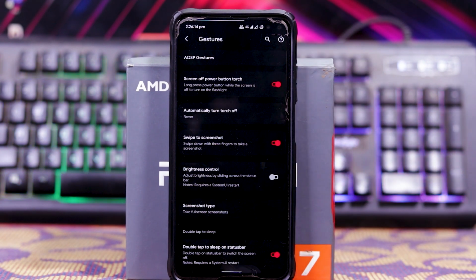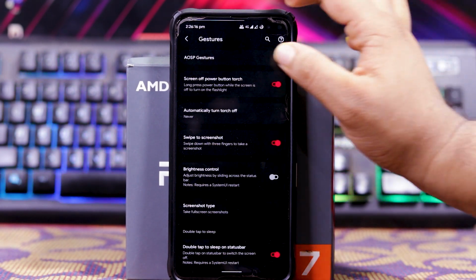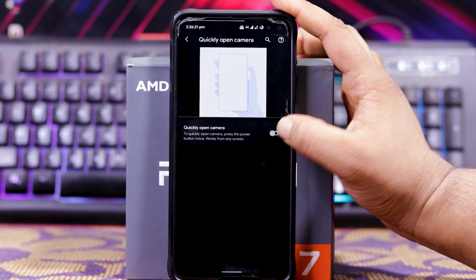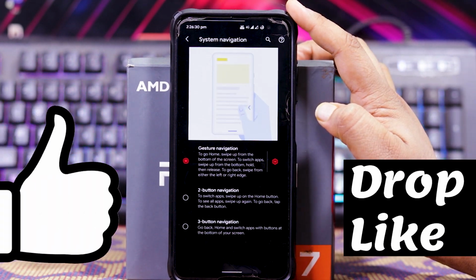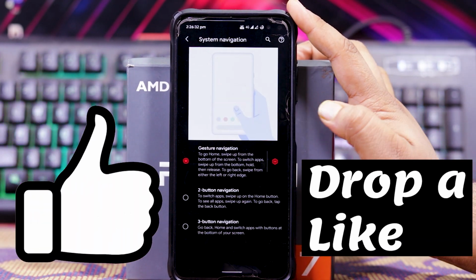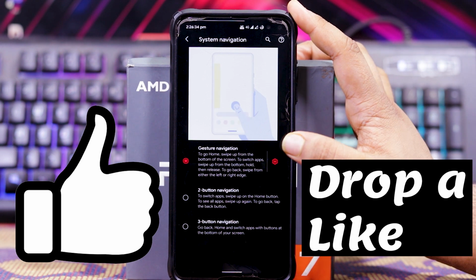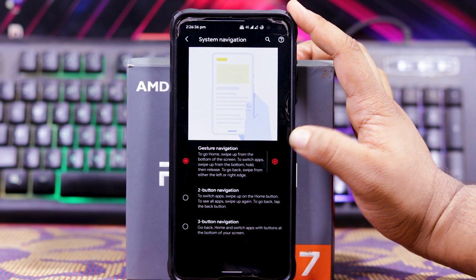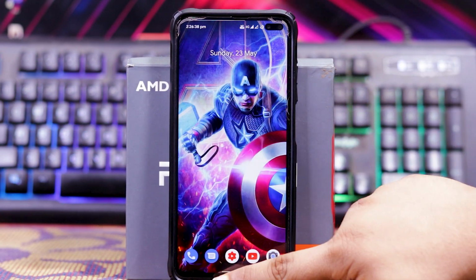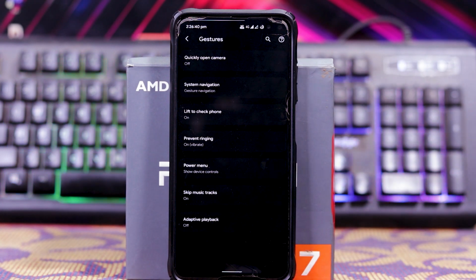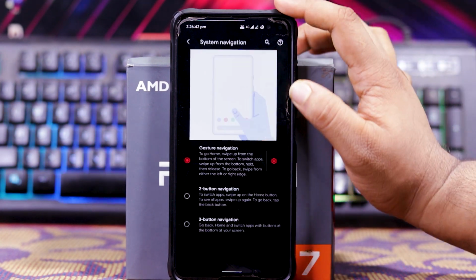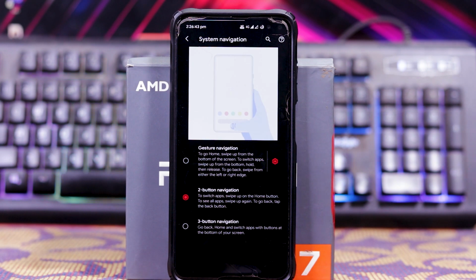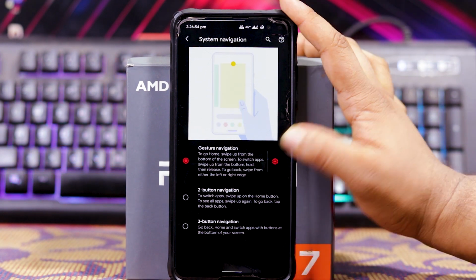In gestures, you get ASV gestures, and in this you get quickly open the camera, navigation, and in this you get gesture navigation, 2 button and 3 button, and it's working fine. Now gesture is selected: the back button, home button, and recents. As you can see, it's working fine. Even 2 button, as you can see, the pill comes. Even 3 button, as you can see, it's working fine. Even gesture navigation and settings.